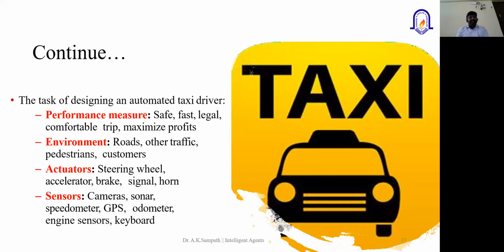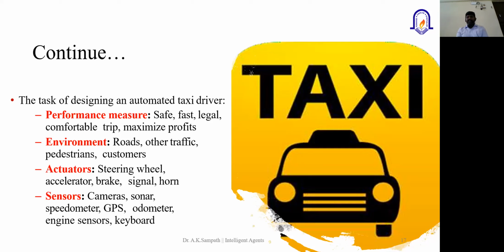So this is a simple example, a self-driving car. According to this example, the performance measure can be safety. If you are traveling in a self-driving taxi, how safe you are. The second performance parameter could be speed, how quickly you are reaching the destination. The third could be legal, whether the self-driving car is following all the rules incorporated by the government agencies, the traffic rules and traffic signboards, and whether there is any violation.